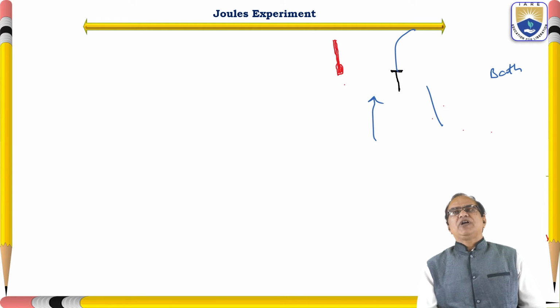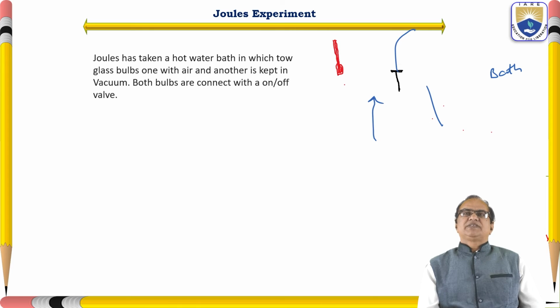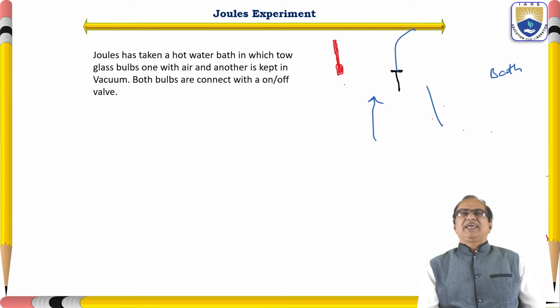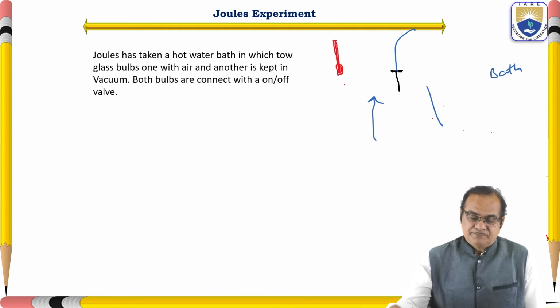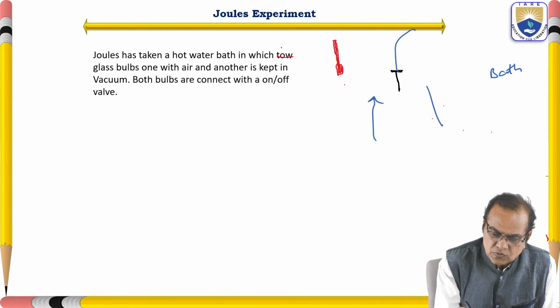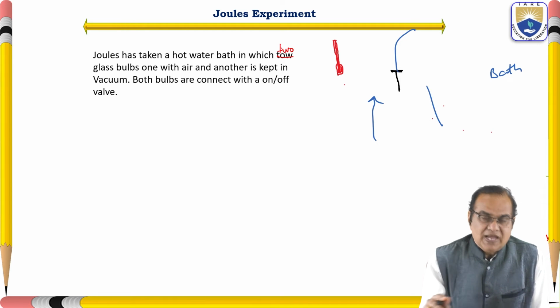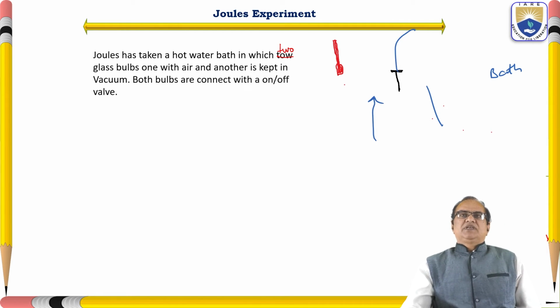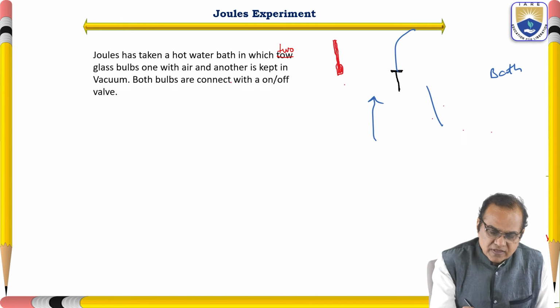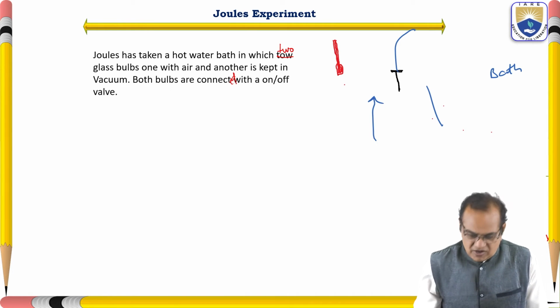So here I am going to show the Joule experiment. Joule took a hot water bath in which there were two glass bulbs, one with air and another kept in vacuum. Both bulbs are connected with an on-off valve.